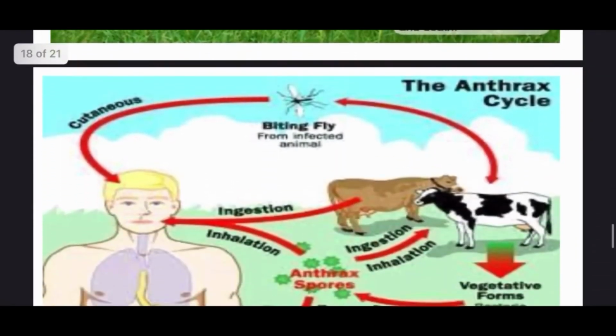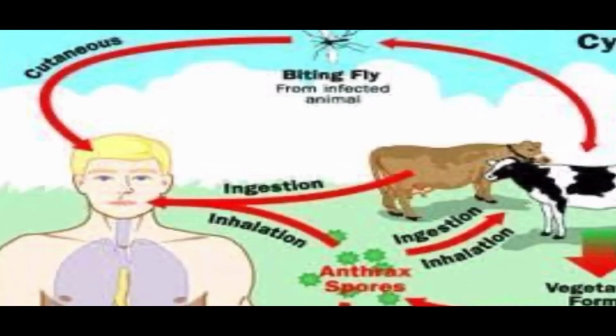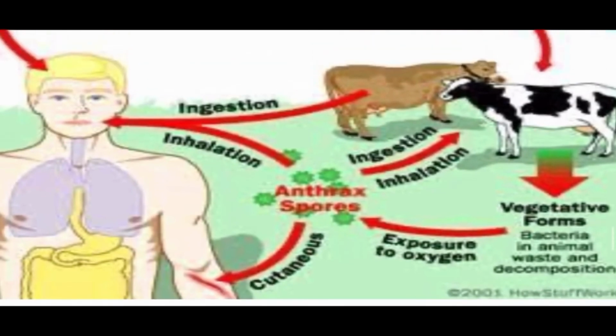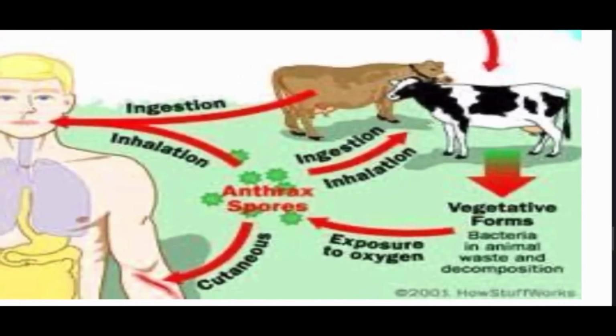And there is some anthrax cycle. Okay, flies from an infected animal, injection, inhalation, anthrax spores, cutaneous exposure, vegetation, animal waste.